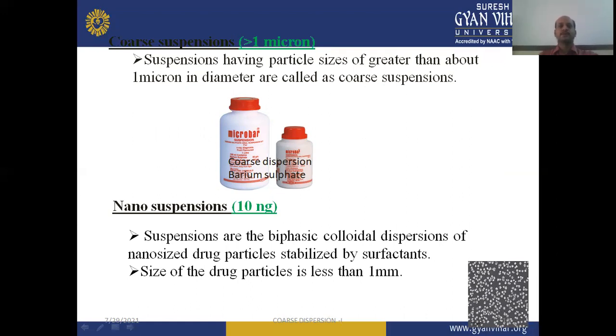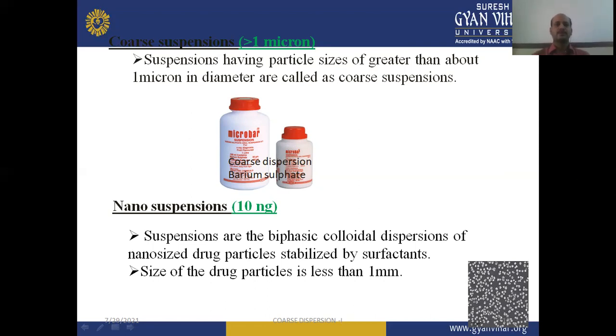And when we go through the particle size in the range of nanometers, nanosuspensions are available. Nanosuspensions are biphasic colloidal dispersions of nano-sized drug particles, which are stabilized with the help of surface active agents or surfactants. The size of drug particles in the case of nanosuspension is less than 1 micron.